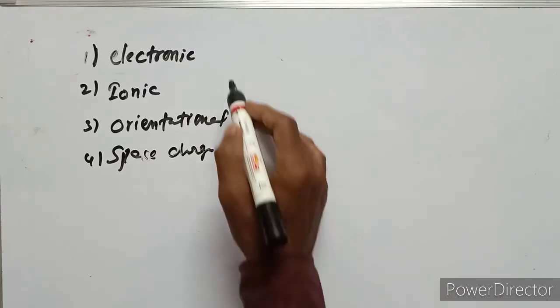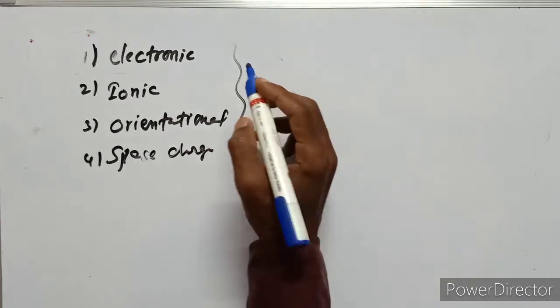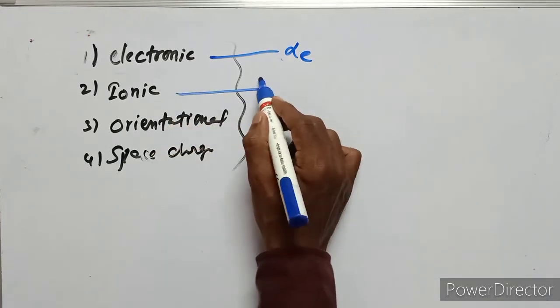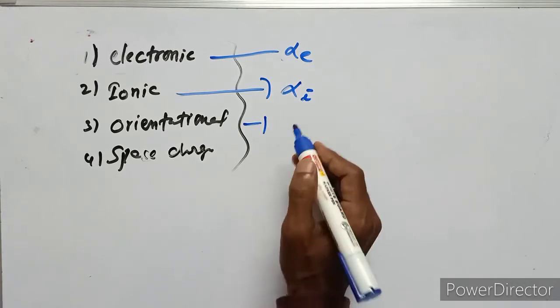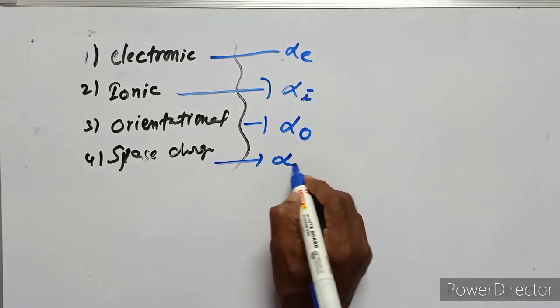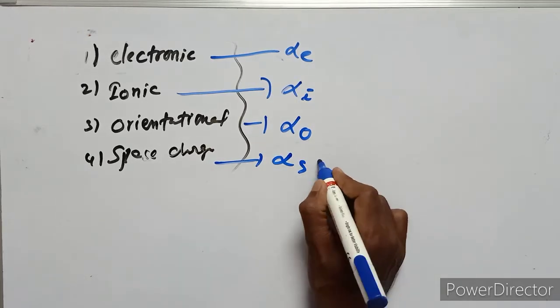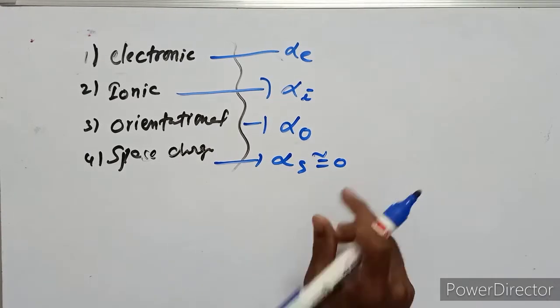So totally there are 4 classifications in polarizability. First is the electronic polarization, second is the ionic polarization. Electronic polarization is denoted by alpha E, ionic polarization by alpha I, orientational polarization by alpha O, and space charge polarization by alpha S. But space charge polarization is very small, so it is 0.